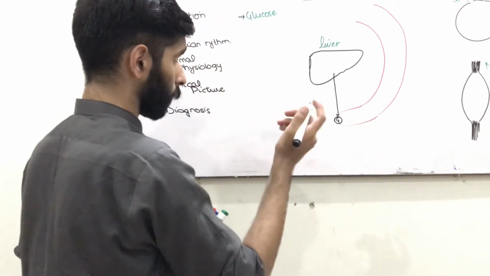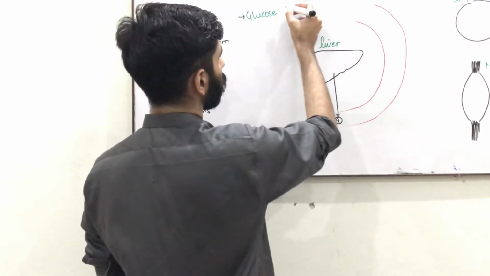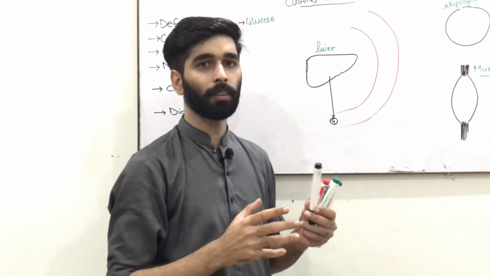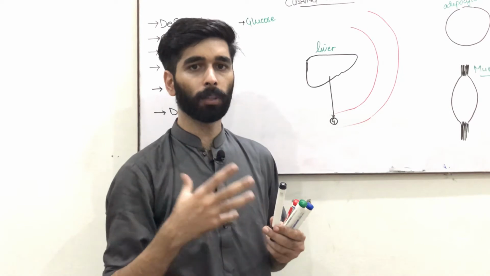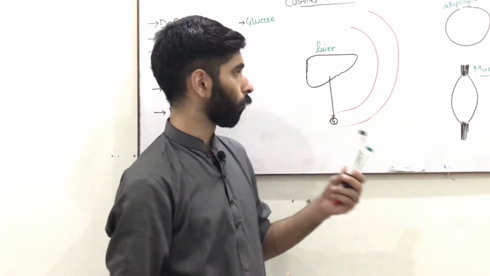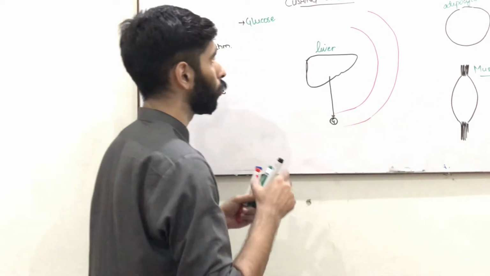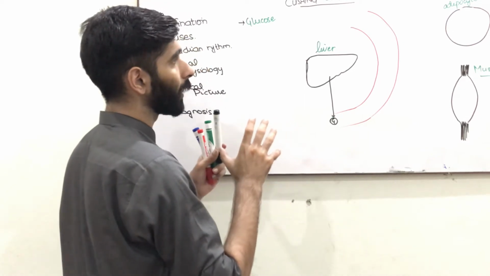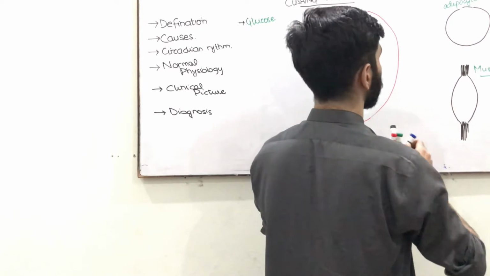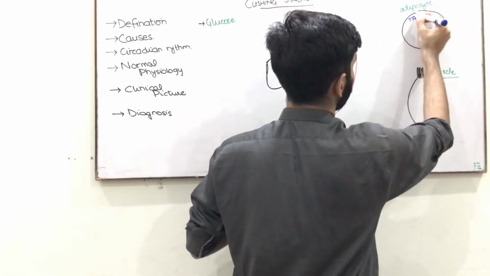Secondly, it is responsible for gluconeogenesis. Now what is gluconeogenesis? Gluconeogenesis is the synthesis of glucose from some non-carbohydrate source, for example from free fatty acids, from amino acids and from lactic acid. So cortisol is responsible for increase in the breakdown of the triacylglycerides present in the adipocyte.